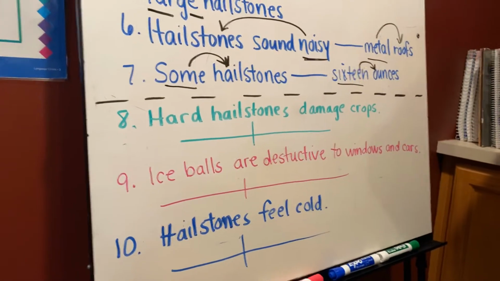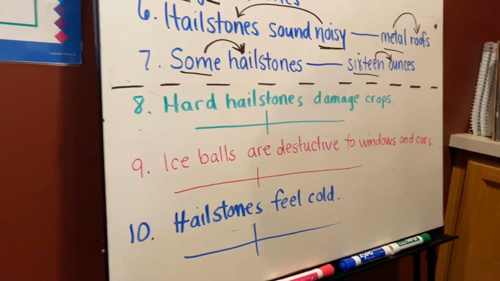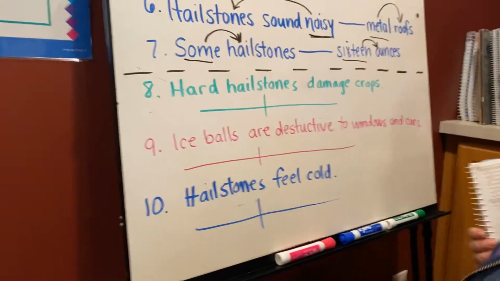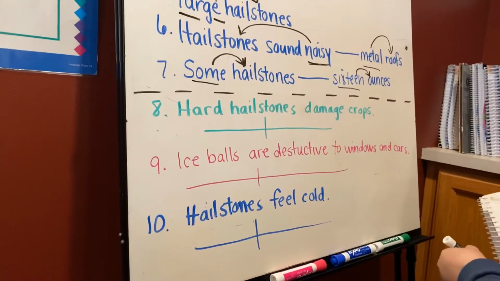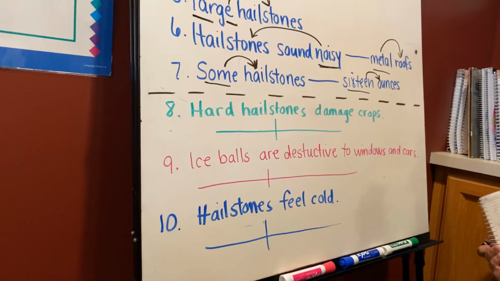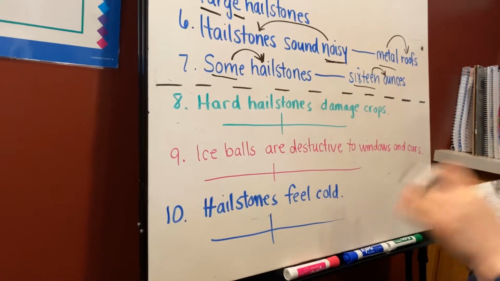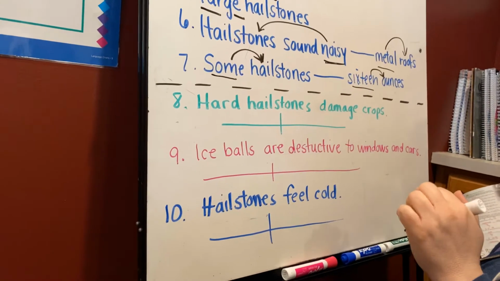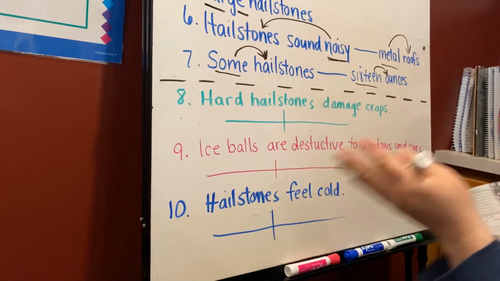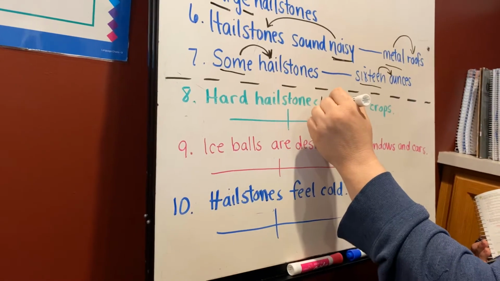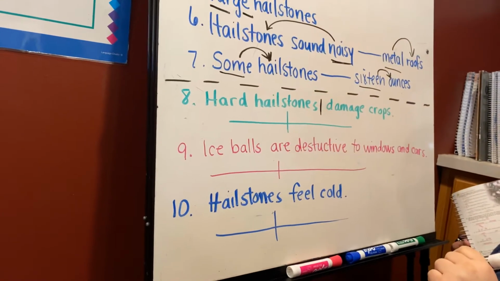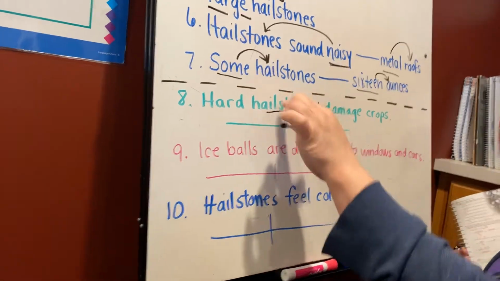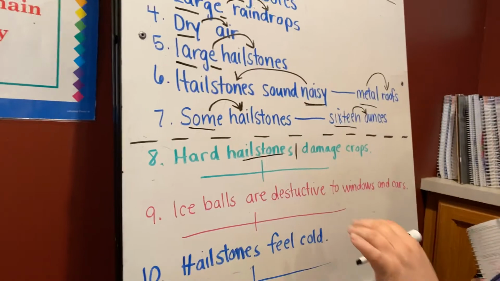Okay, let's continue on. So this is 8, 9, and 10 at the bottom of your page. I'm going to come down here too. Hard hailstones damage crops. So tell me, first of all, where does the sentence split? It helps us to do that because it makes diagramming so much easier. So we're going to separate this between the subject part and the predicate part, and that separation happens right there, okay? So, what is the subject in this sentence? The subject is hailstones. If you labeled it with an S, that's fine as well.